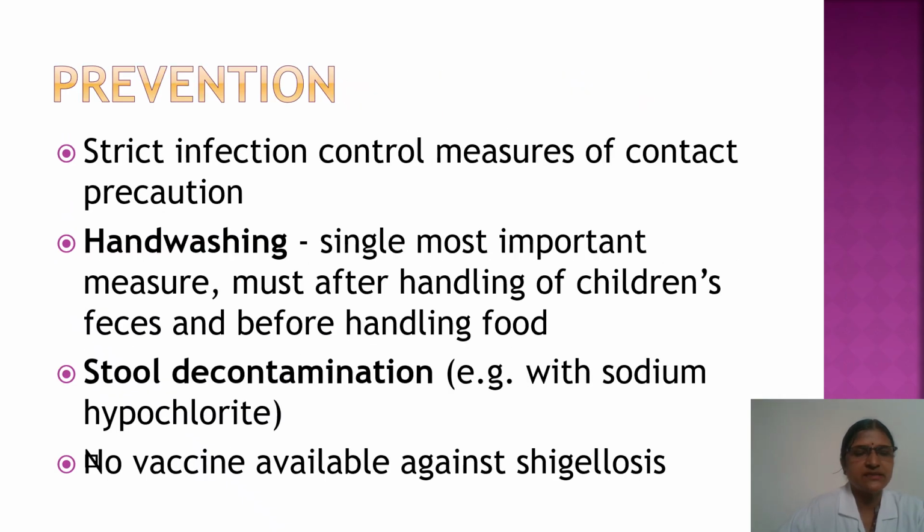Prevention of this bacterial dysentery can be by strict infection control measures of contact precaution. Hand washing should be done after the handling of children's feces and before handling food. Stool decontamination can be done with sodium hypochlorite. And as of now, no vaccine is available for this disease. So these preventive measures should be done for prevention of the disease.